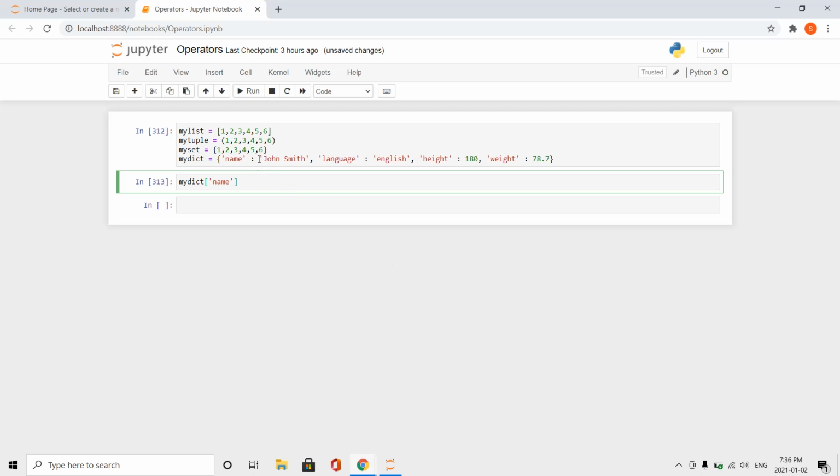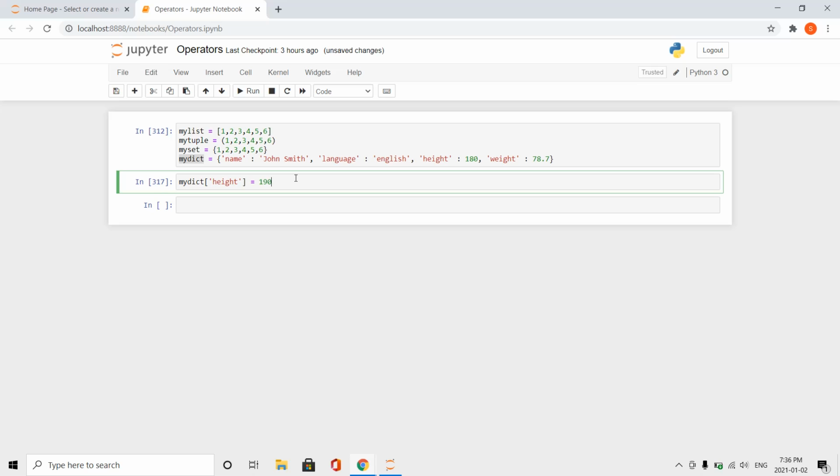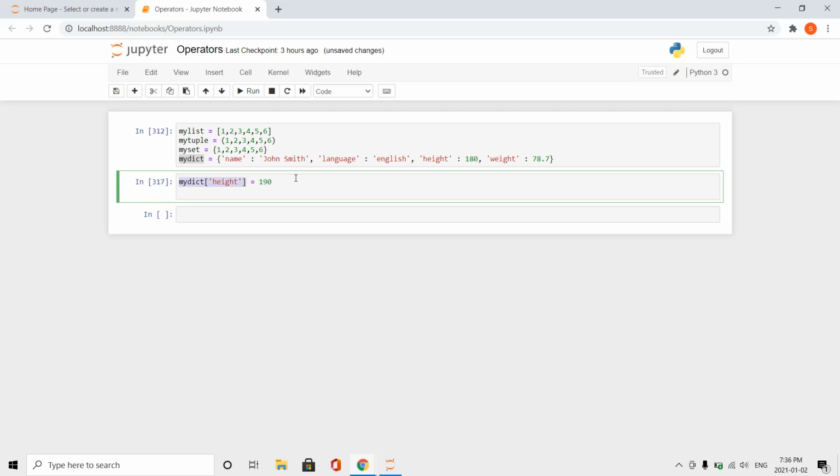So what if I want to get some value from a dictionary? I have to call its key. So say from my dictionary, I want to find out the name. That would be John Smith. And I can also see if my height is 190. Nope, it's not. And I can also assign it a different value. Now let's see what our height is in the dictionary once we updated it.